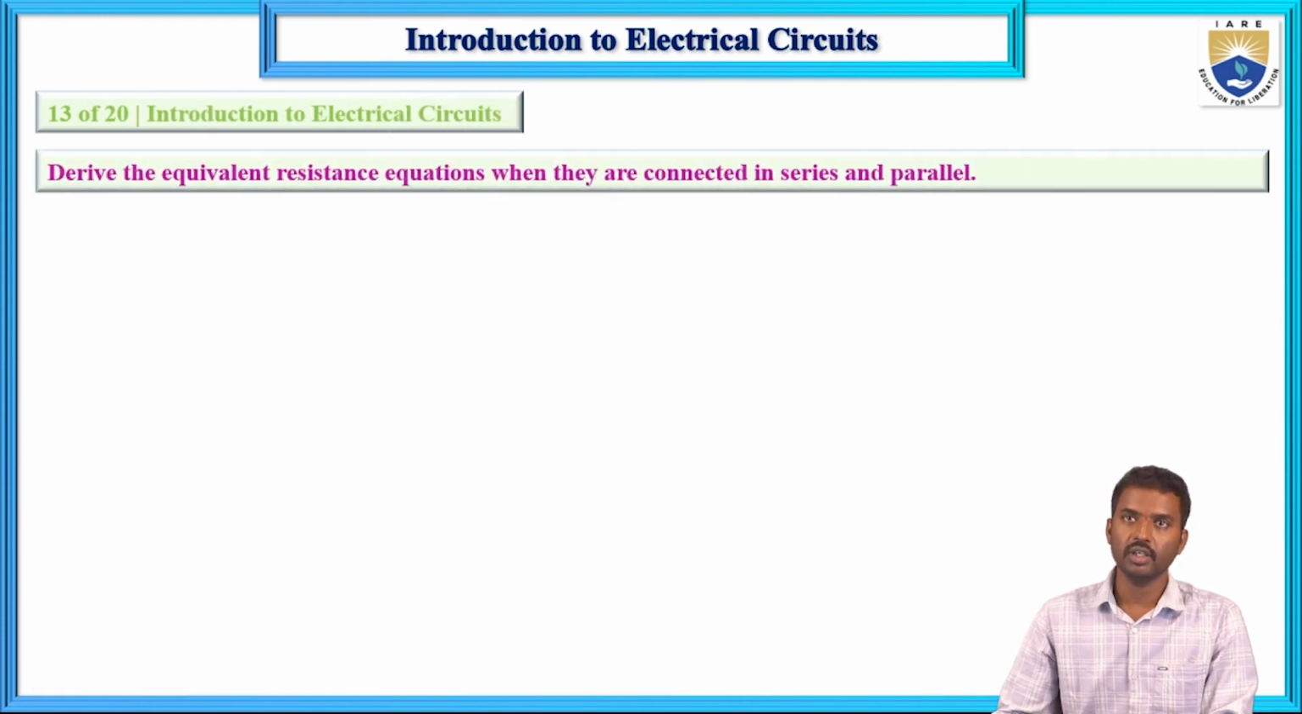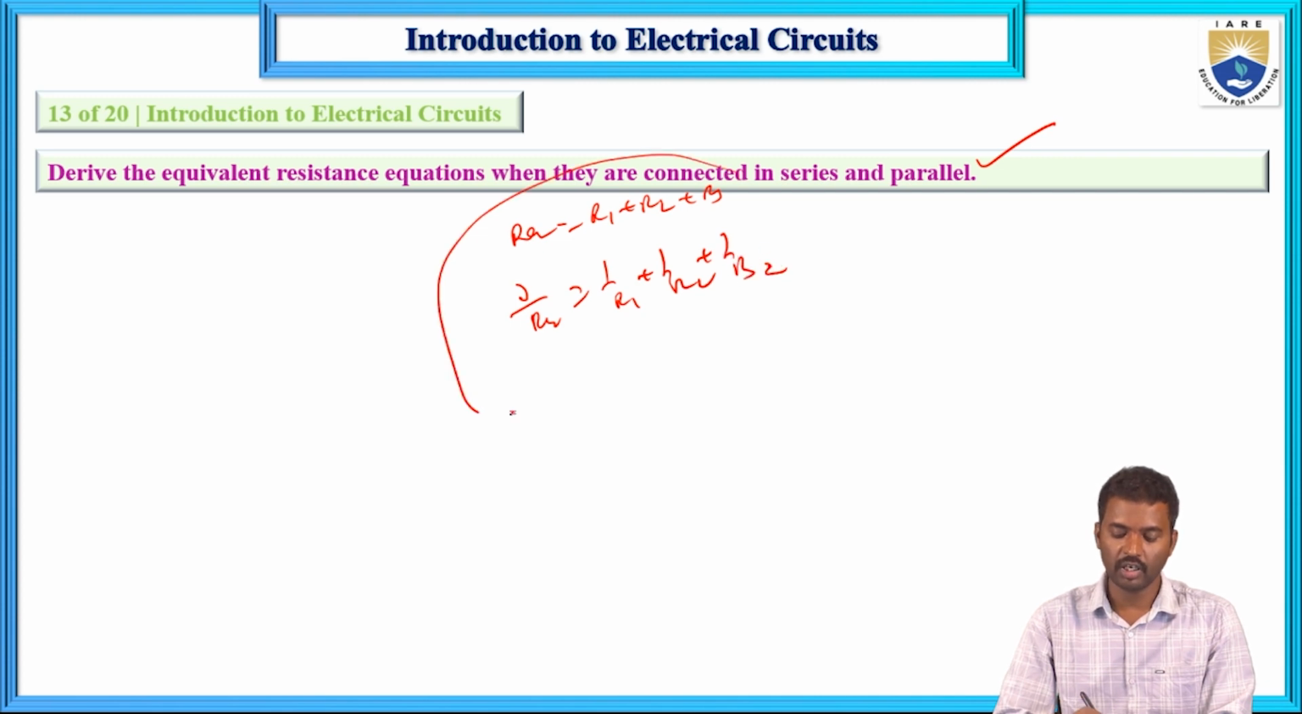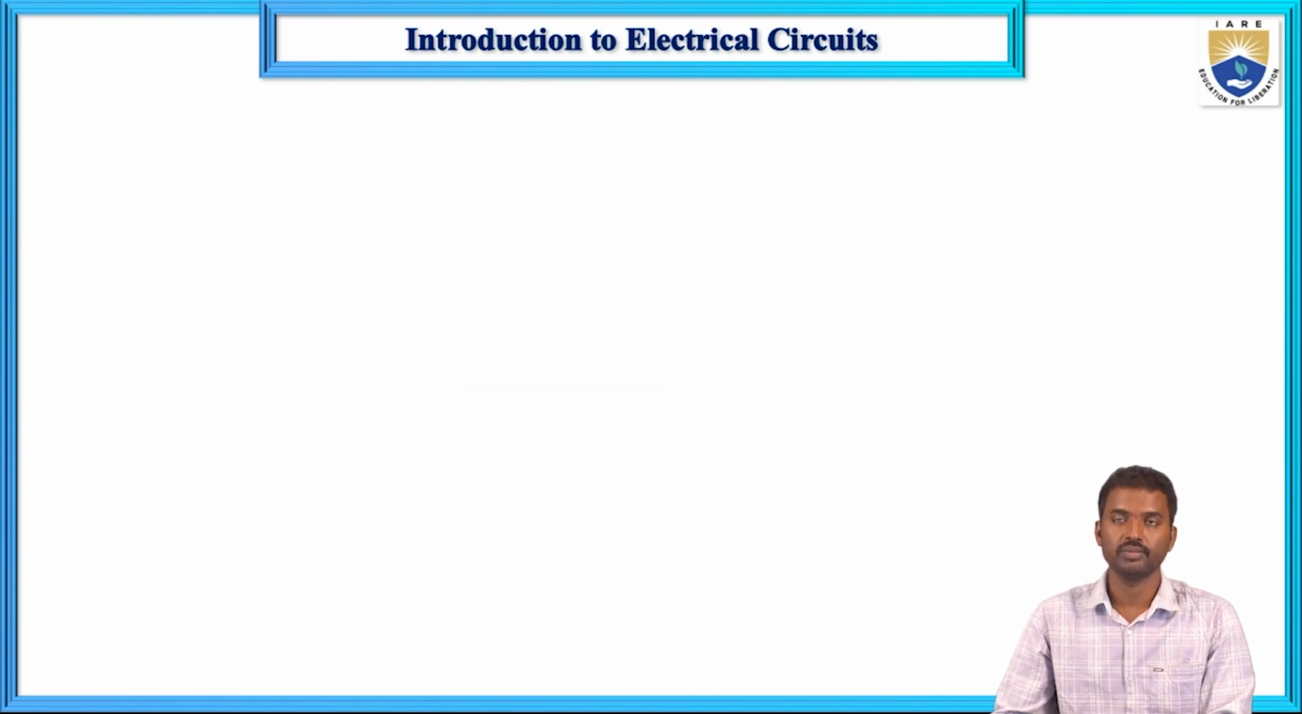Now the 13th question: derive the equivalent resistance equations when resistors are connected in series and parallel. This I explained in the series parallel connection lecture. If resistors are connected in series, R equivalent equals R1 plus R2 plus R3, and in parallel, 1 by R equivalent equals 1 by R1 plus 1 by R2 plus 1 by R3. This derivation I explained in the previous lecture, so just go through that lecture.